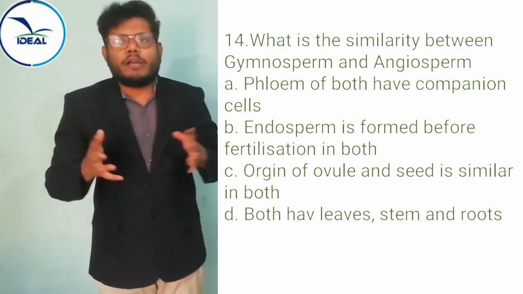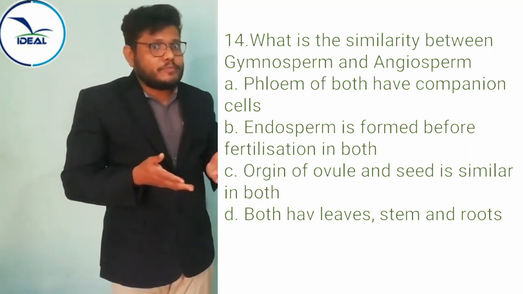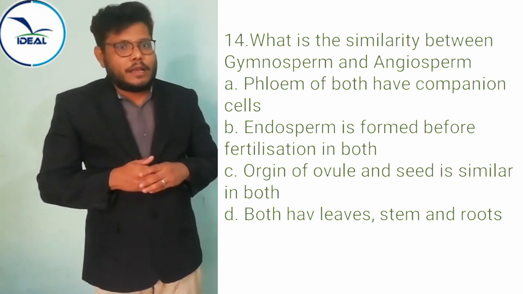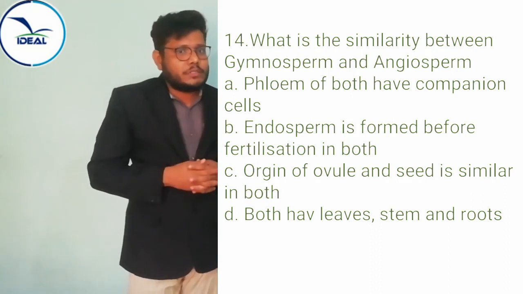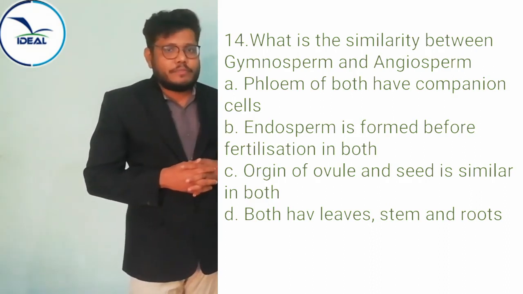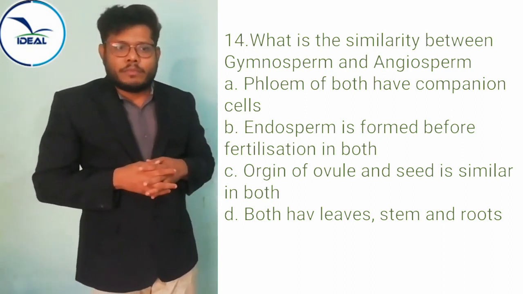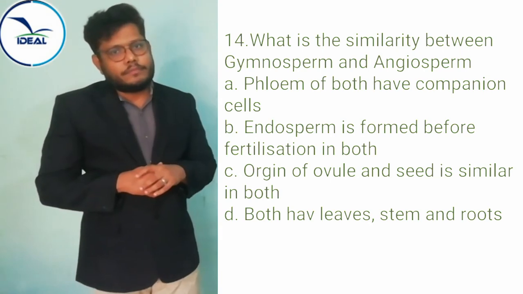Phloem of both have companion cell. Is it right? No. Gymnosperms lack companion cells; in angiosperms, companion cells are present. So that option is wrong. That is not a similarity between angiosperm and gymnosperm. The next one, endosperm is formed before fertilization in both.